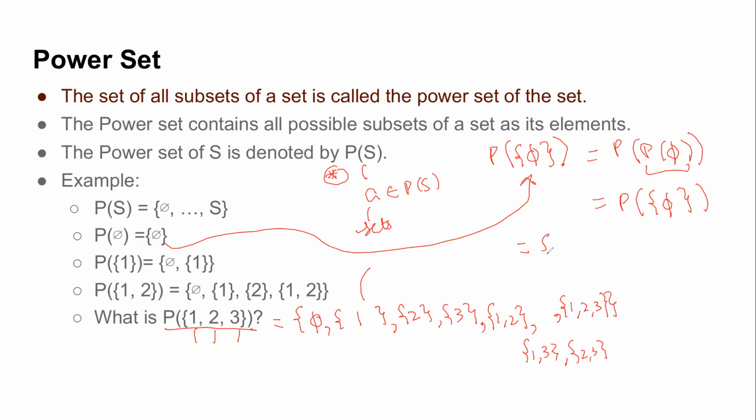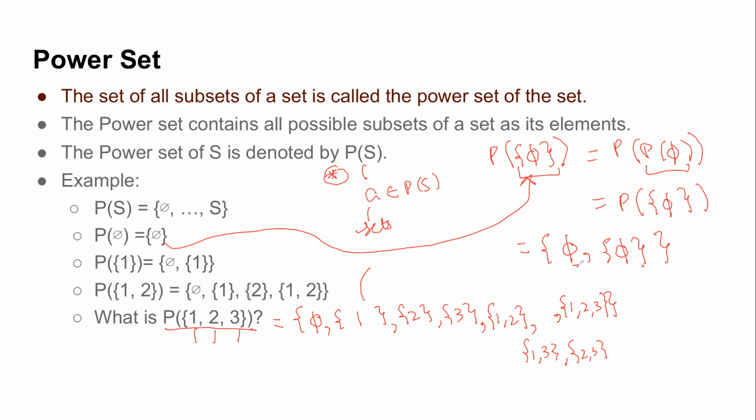So how do we make a power set? We know for sure that there are two subsets for all sets. One is the phi and the other is the set itself. What is the set itself? Yes, it is phi in curly brackets, right? So this is how you can make power set of this. Is this example clear to everyone? How we got a phi and phi in curly brackets?